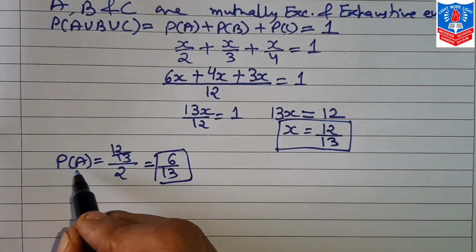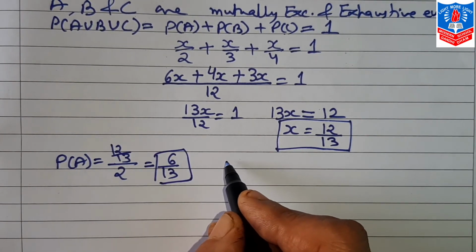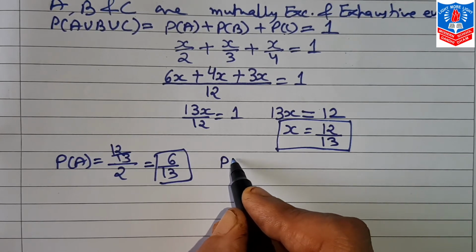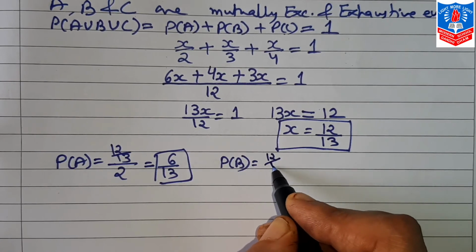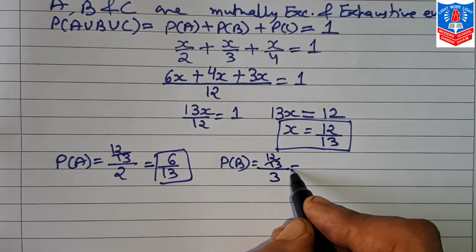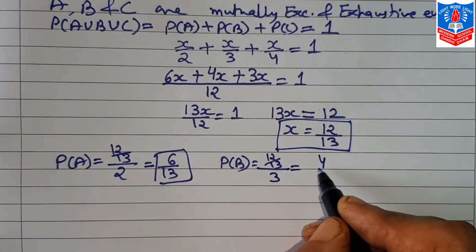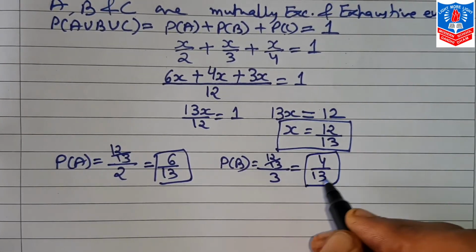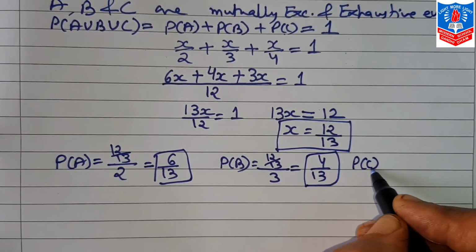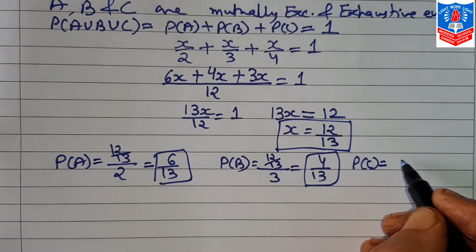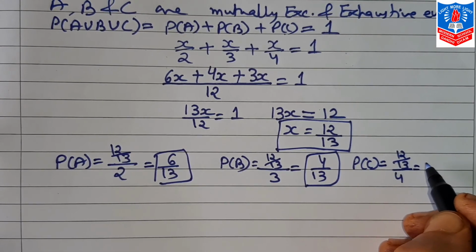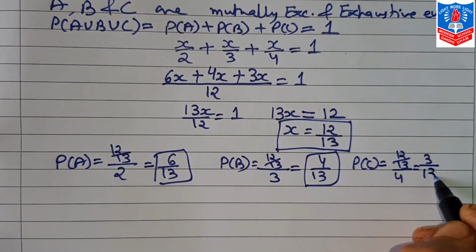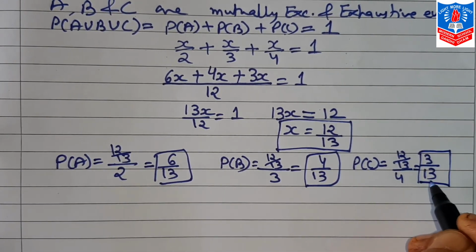This is your probability A. Same way, in probability B, 12 by 13 upon 3, we get 4 by 13. Same way probability C, X by 4, which is 12 by 13 upon 4, we get 3 by 13. So this is your probability C.